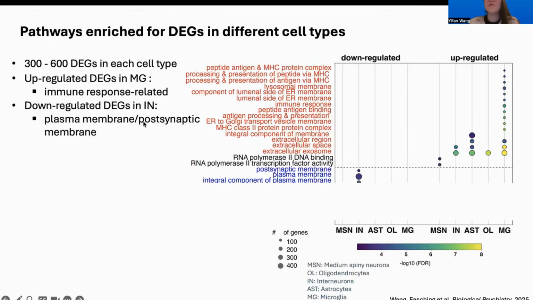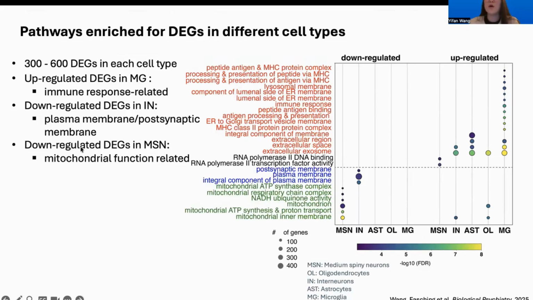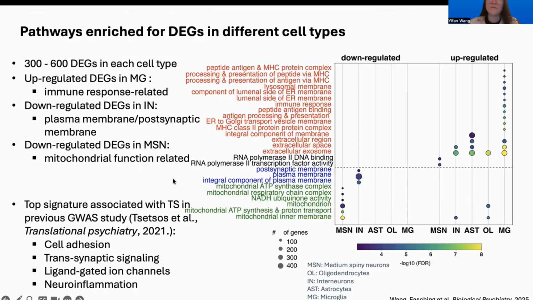And then further, we observed downregulated DEG signatures enriched in the plasma membrane and postsynaptic membrane pathway for interneurons. Lastly, we also observed a downregulated mitochondrial function-related signature for medium spiny neurons. These observations were concordant with the top signatures associated with TS in the previous GWAS studies.